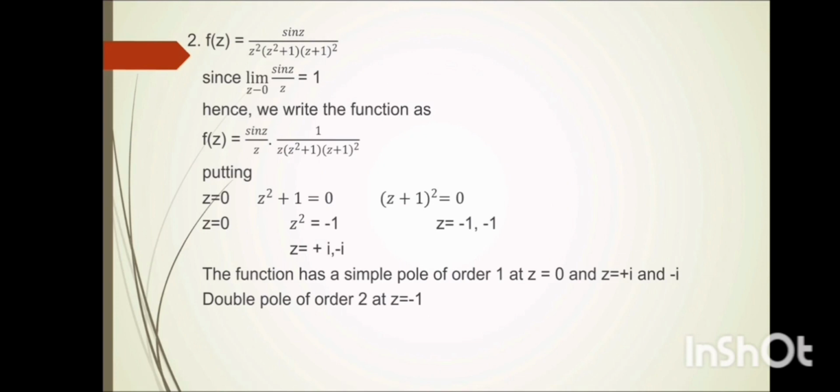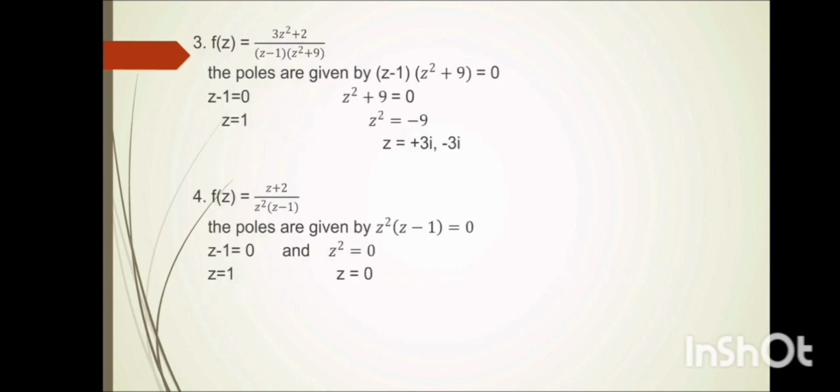By factorizing and putting z = 0, z^2 + 1 = 0 and (z + 1)^2 = 0, we get the values. The function has simple poles of order 1 at z = 0 and z = ±i, and a double pole of order 2 at z = -1.